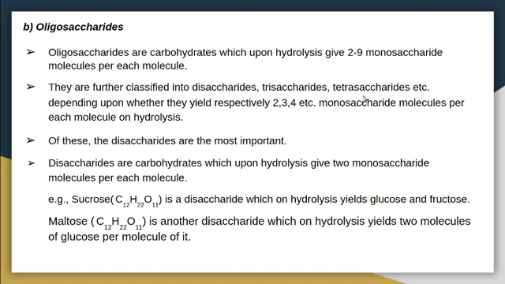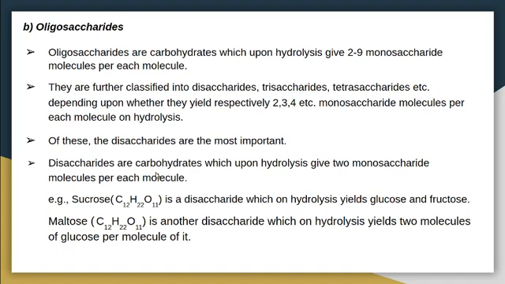Like that, if we get 4 monosaccharide molecules, that is known as a tetrasaccharide. So up to 2 to 9 monosaccharide molecules are obtained on hydrolysis. Of these, the disaccharides are the most important.